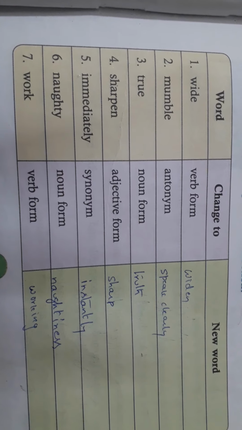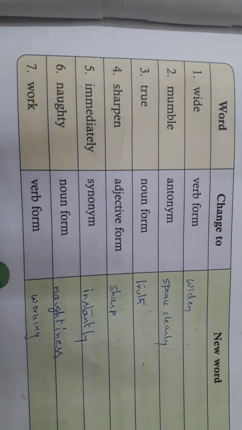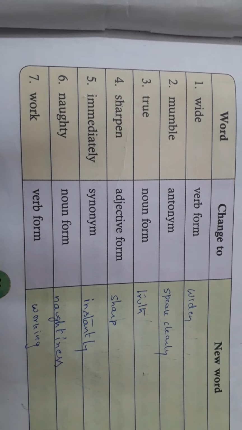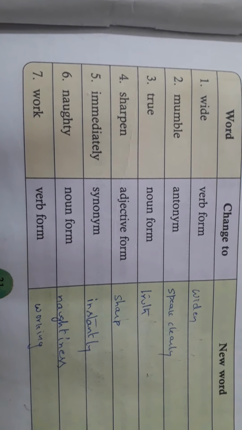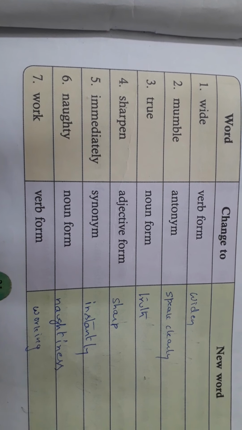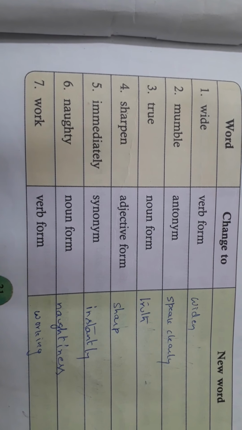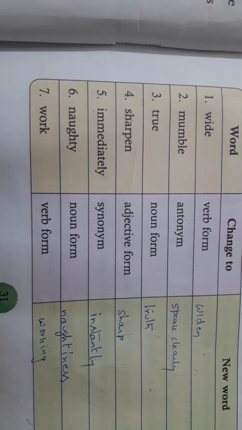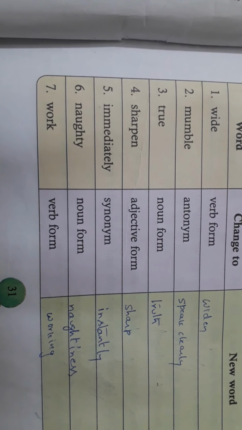So children, the best practice here is to read your lesson again and underline the word. Usually you will be able to identify whether it's a noun, verb, adjective or adverb, because all the grammar classes are done for you. If you have any doubt, you can just look back at the videos. And if you are unable to understand which form of speech a particular word is, then at that time just open your dictionary and verify which form it is in. Okay.